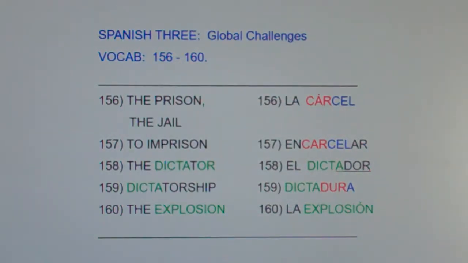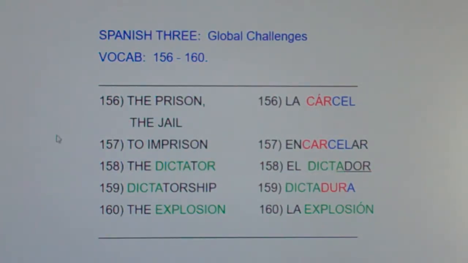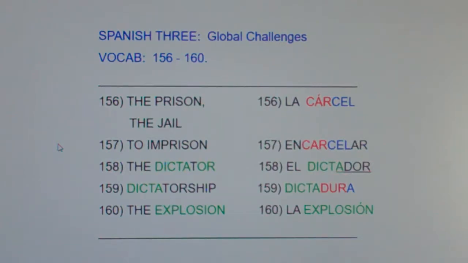Here we go. 156, the prison or the jail, la cárcel. The prison or the jail, la cárcel. 157, to imprison, encarcelar. To imprison, encarcelar.